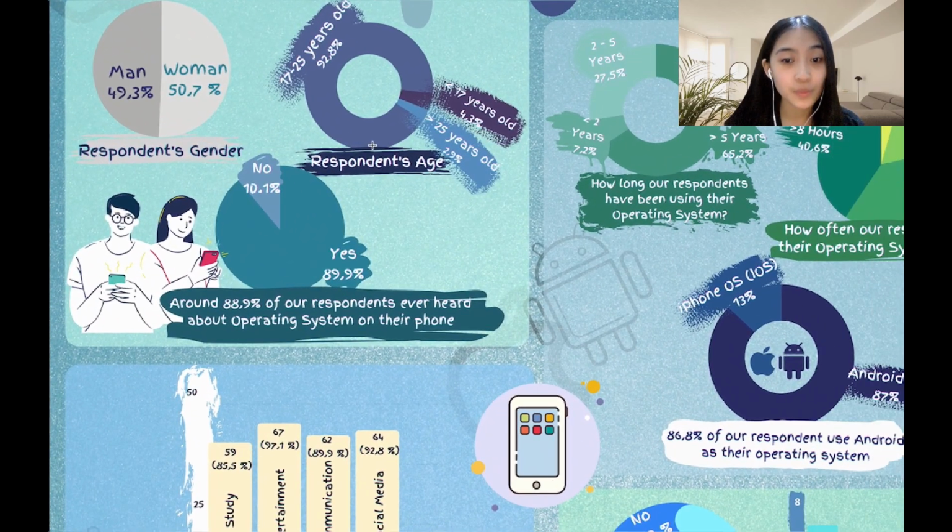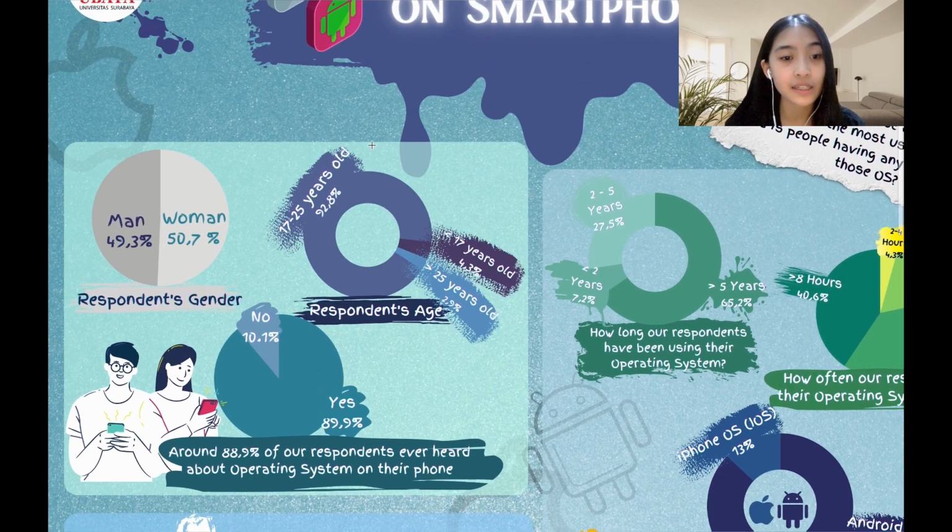Next, I will explain the first part, namely the gender of the respondents. The total respondents we have are 69 respondents, with 49.3% female and 50.7% male.